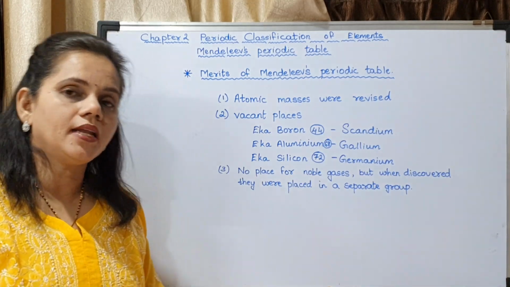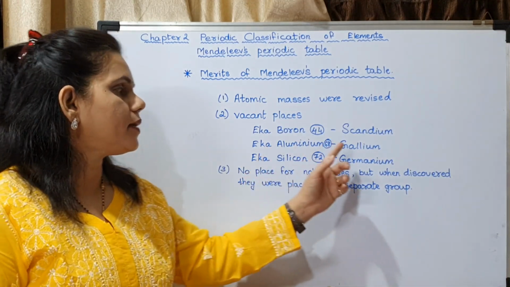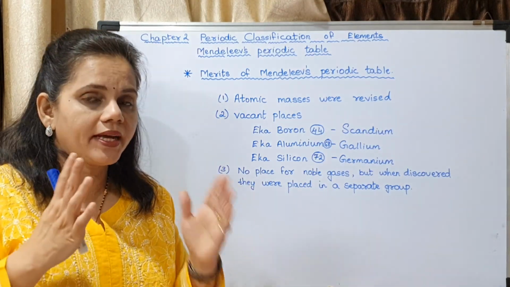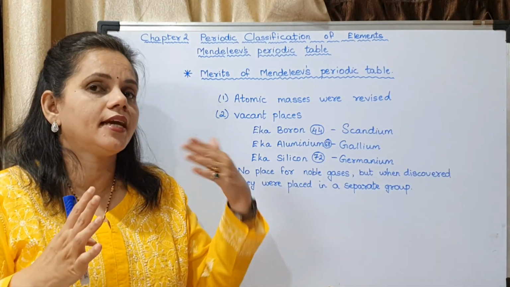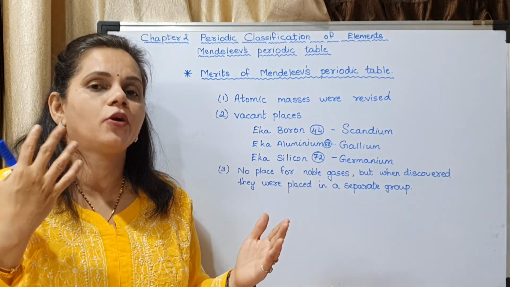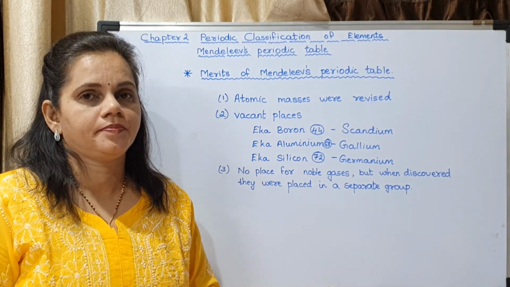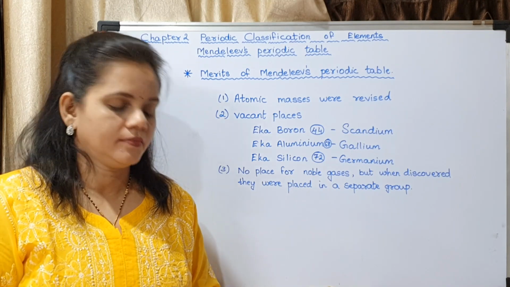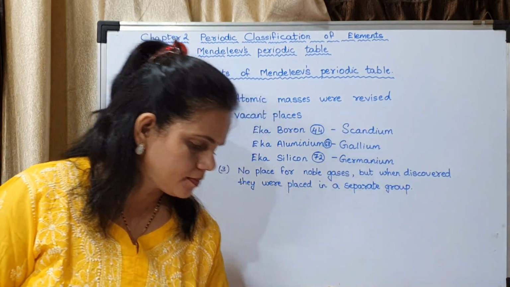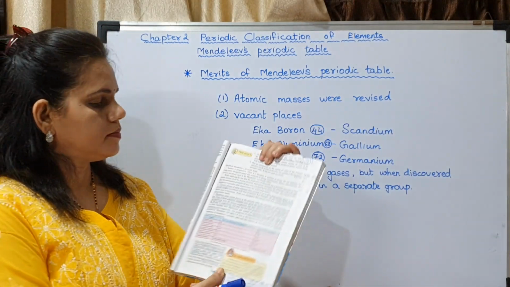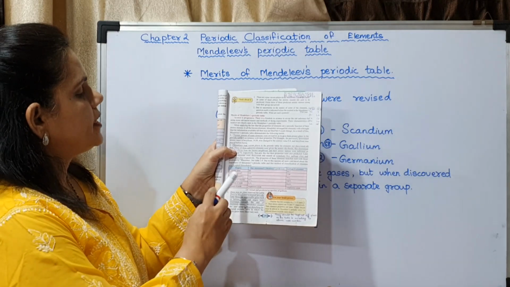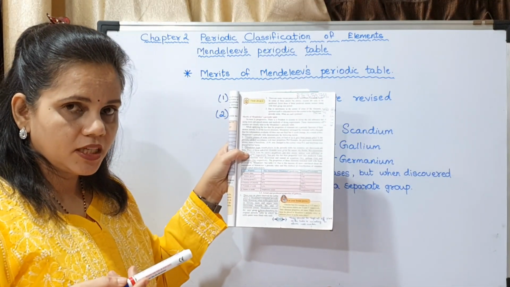There is a table of Ika aluminium and gallium given in the textbook, the comparison of the properties which he had predicted and what the properties exactly are. You may refer to the table in your textbook.